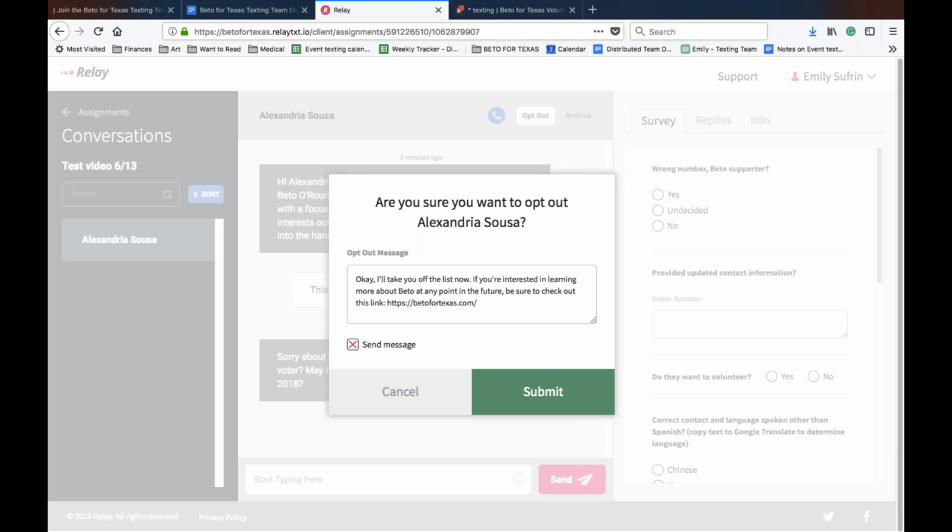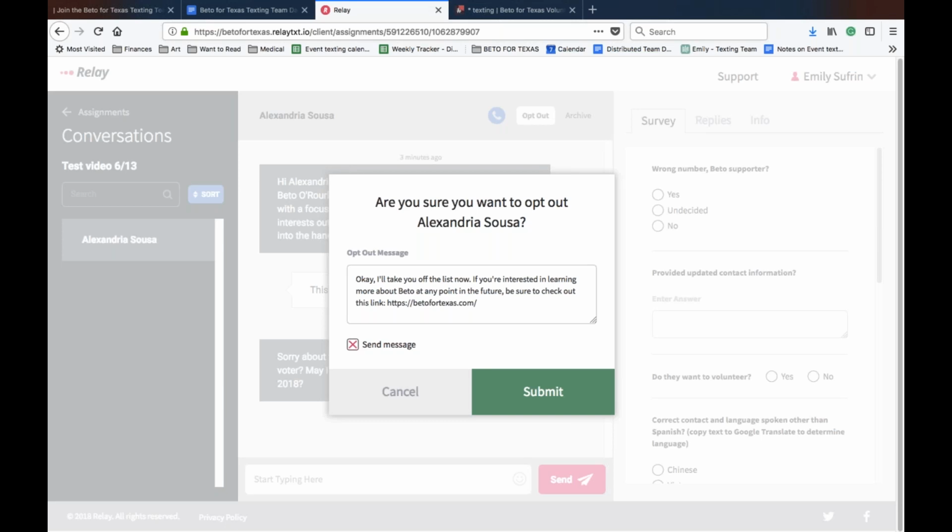But what happens if they say, never text me again? Well, we don't want to text them then, even if it is confirming that they've been taken off the list. So in that case, we would uncheck this box for sending the opt-out message. Someone might say, you're charging me for these texts. I don't want to pay 30 cents for another message. Well, we want to be really respectful of people's requests. So in that case, we are going to opt out without the message. And this is final. We never opt people back in. So you should use this very sparingly.